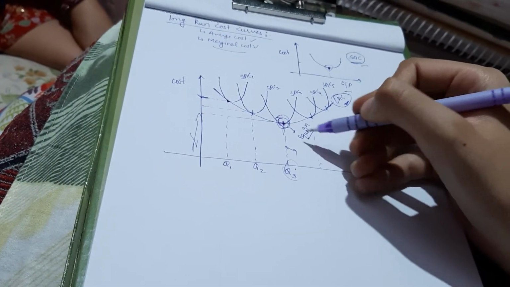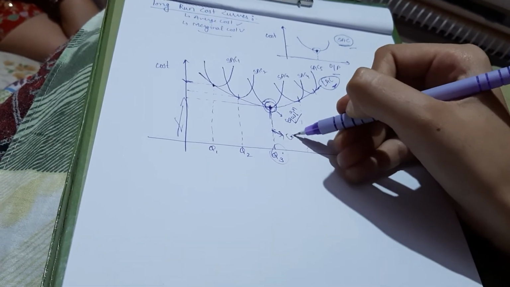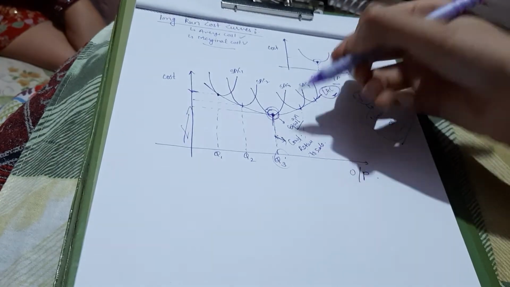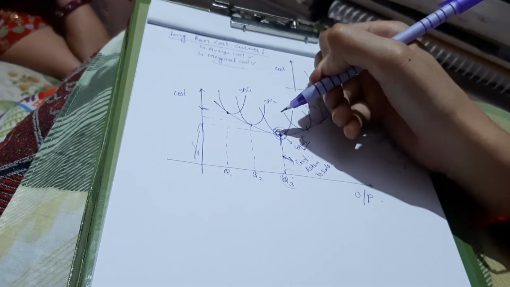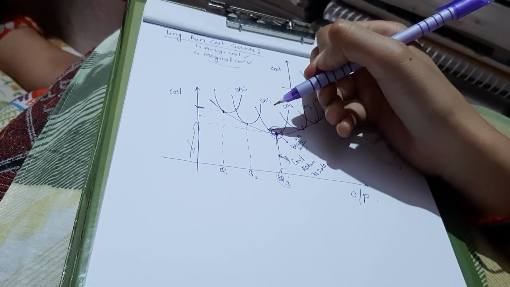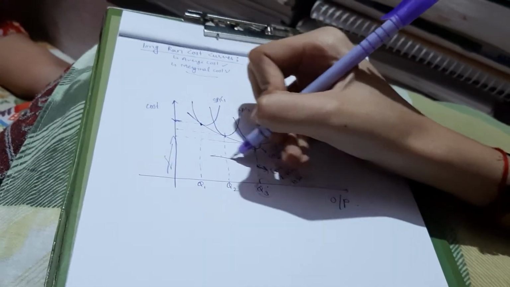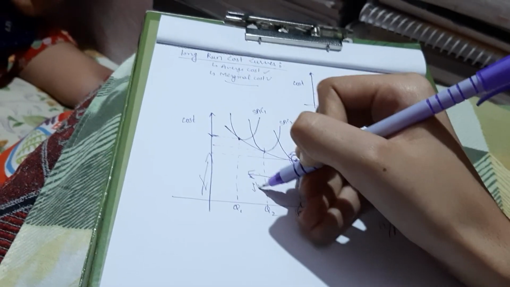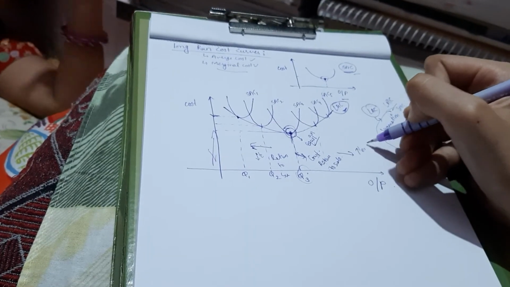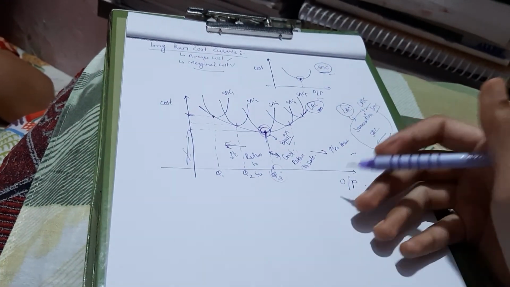The most important point to discuss here is that this point in the graph is known as constant returns to scale. As you can see, variable labor, capital and production are all constant, with the same proportion. And this is known as decreasing returns to scale, sorry, and this is known as increasing returns to scale. I think I'm wrong. That's it from my side.